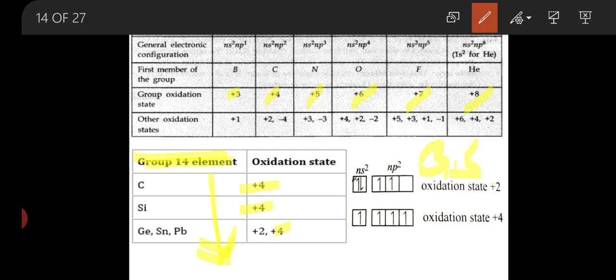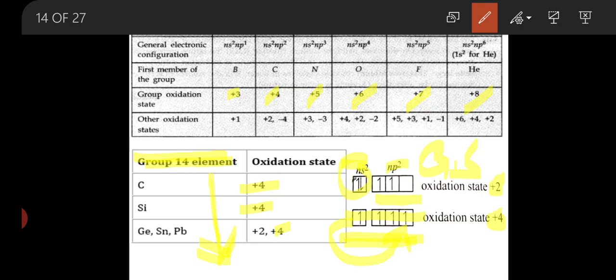In the ground state, the general electronic configuration is ns2 np2. The ns2 is the inner orbit, whereas the p orbital contains 2 unpaired electrons, and these 2 unpaired electrons show the +2 oxidation number. In the higher state, by absorbing higher energy, one of the electrons is promoted to the 2pz orbital, forming 4 unpaired electrons, and due to these 4 unpaired electrons it forms the +4 oxidation state.